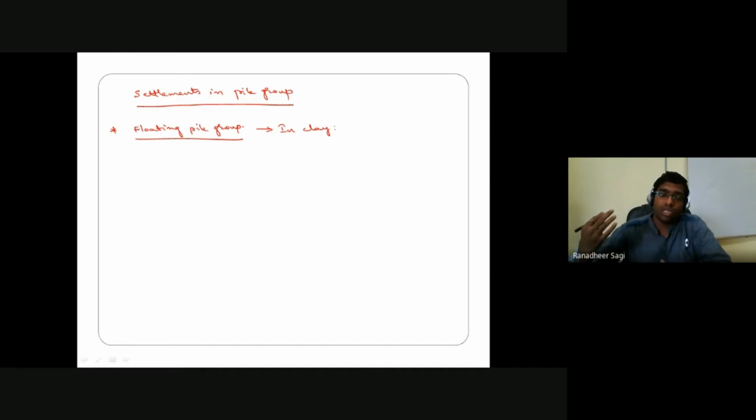And when it comes to your pile raft foundation, subsequently, not ultimate bearing capacity, but the estimation of settlements: how do we do it in the case of a floating pile group embedded in clay and sand, and a pile raft foundation which is embedded in clay as well as in sand.